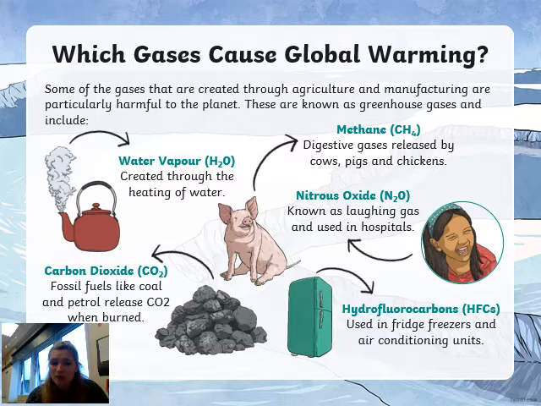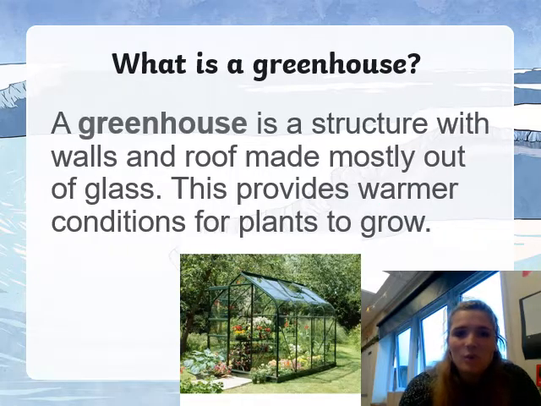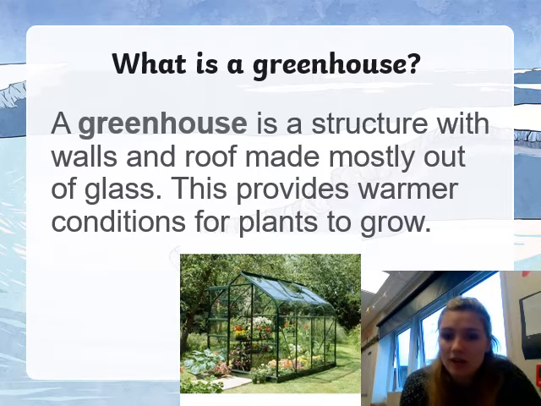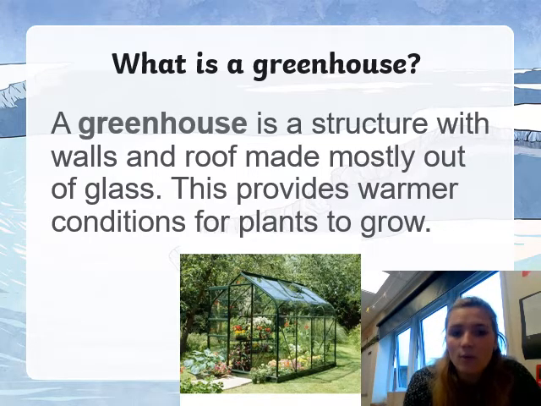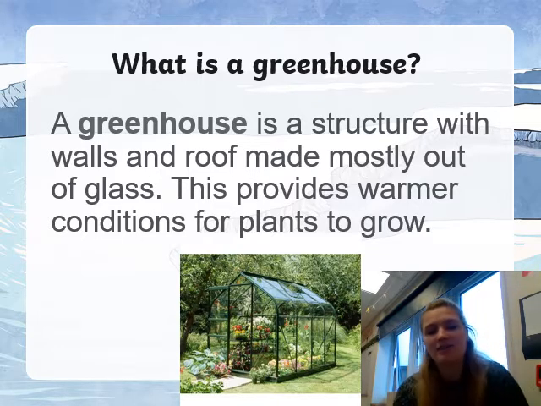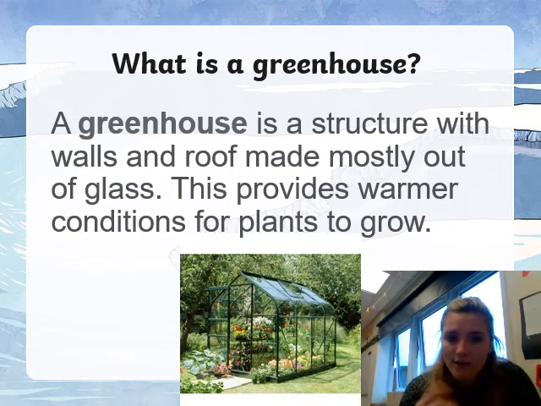So here are just a few different gases which, because of what we humans do, we are releasing more and more of into the atmosphere, which is causing the climate to change. So what is a greenhouse? A greenhouse is a structure made with walls and a roof which are mostly made out of glass, and this provides warmer conditions in order for plants to grow. So all we mean by a greenhouse is somewhere which heats up and keeps the area inside nice and warm to help the plants grow.